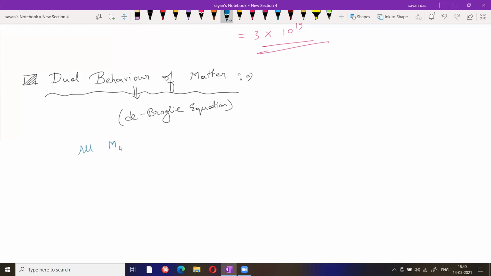All moving microscopic particles. It is only valid for atomic structure, which is related with microscopic particles. But remember, all the atomic structure concepts are only valid for microscopic particles. So in all of the concepts, just write down the word microscopic. That is very, very important. All moving microscopic particles have dual nature.